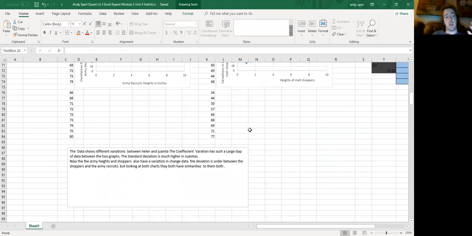Now this one here, the data shows different variations between Helena and Juanita. The coefficient of variation has such a large gap of data between the two graphs. The standard deviation is much higher for Juanita. Now if we go on to the third and fourth graphs, which are the Army and the shoppers, they also have a variation in data. However, the variations are wider between the shoppers and the Army recruits. But looking at both charts, they both have similarities.